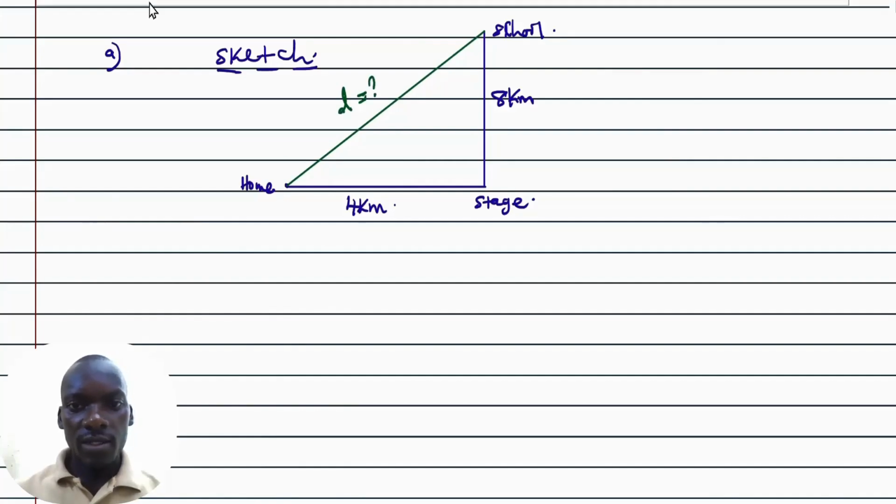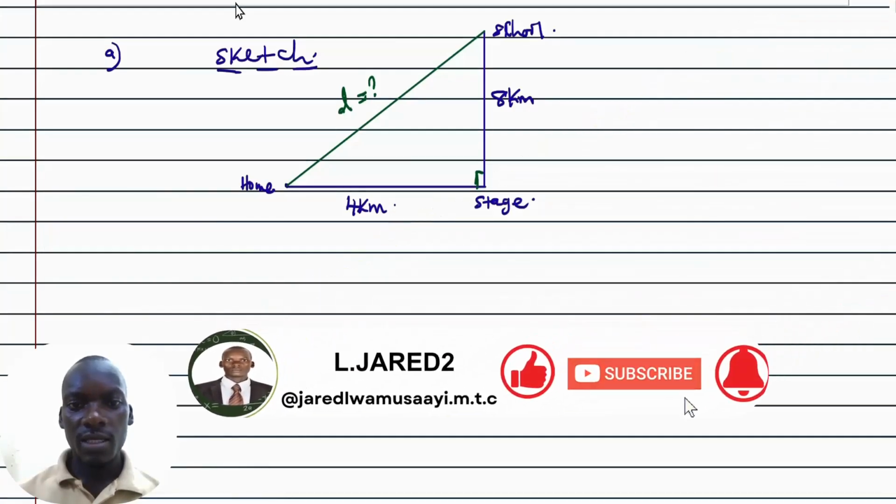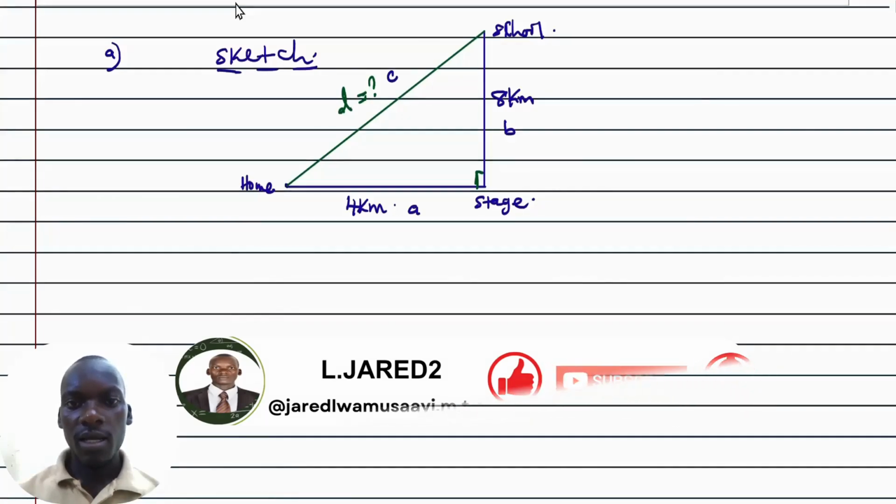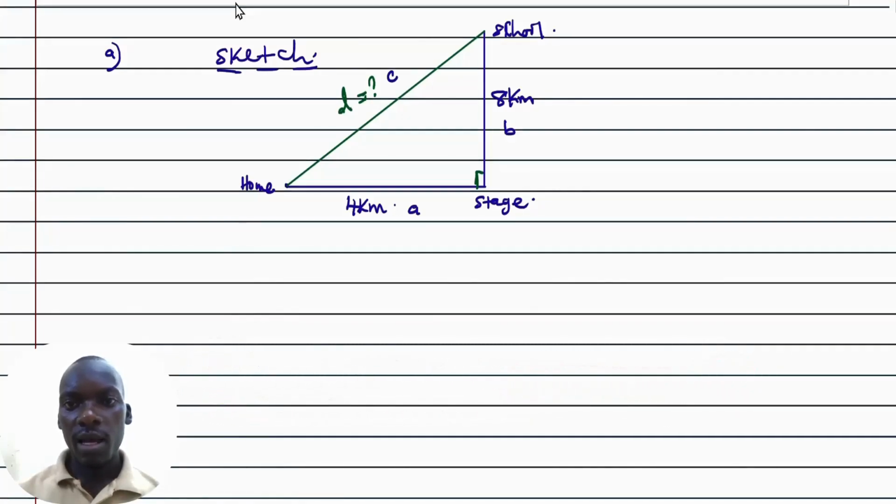Remember, if this is northward, then it means that this is 90 degrees. Then from here, we can go ahead and draw the activity diagram, but still one can use the Pythagoras theorem from here, since this is 90 degrees, this is 4 kilometers and this is 8. It implies that maybe this is a, and then this is b, and as well this is c. And to get the direct route, we would simply apply the Pythagoras theorem, which says that c squared equals a squared plus b squared.